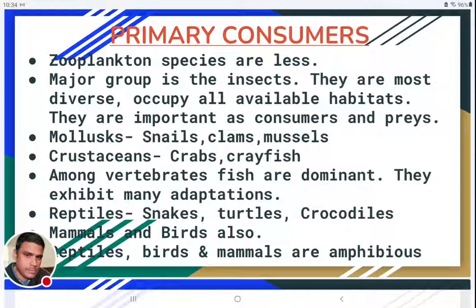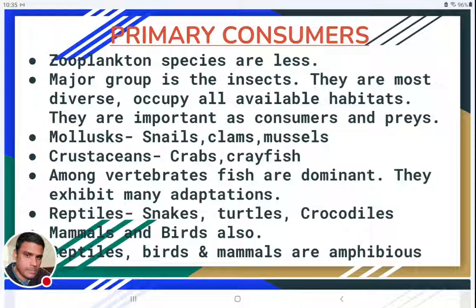These fish exhibit a lot of adaptations to adapt to the different environments present in these rivers. In regions where water flow is high, the fishes will develop some type of adaptation so that they can survive in flowing waters. There they will have suckers to attach to the rocky substrates so that they are not washed away by the flowing water. But in the pool zones, they need not have such adaptation. So depending on the habitats where they live in the river, fish will have different types of adaptations, and fish are a very diversified vertebrate group in these rivers.